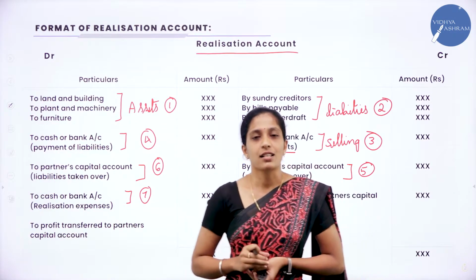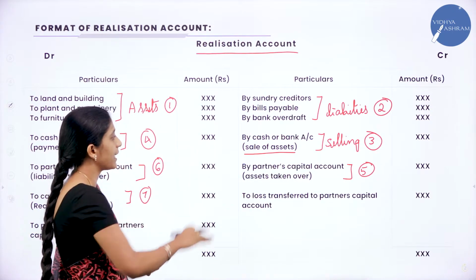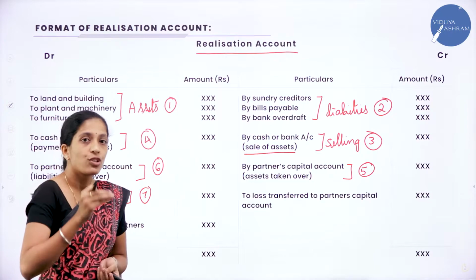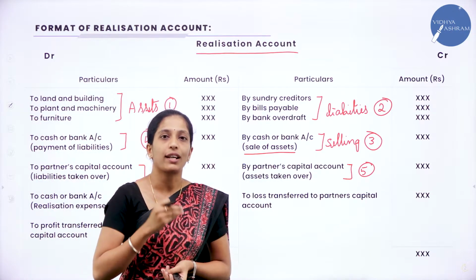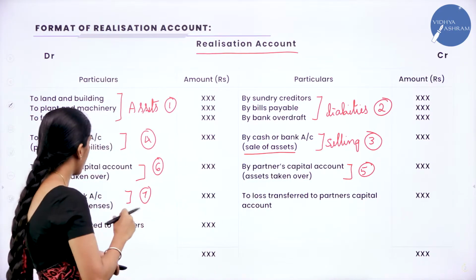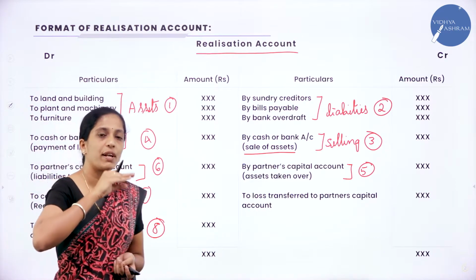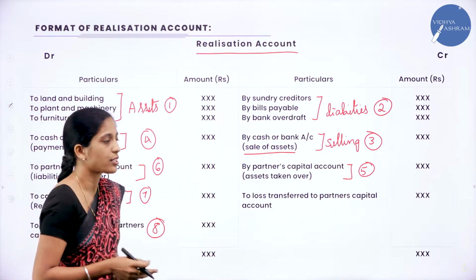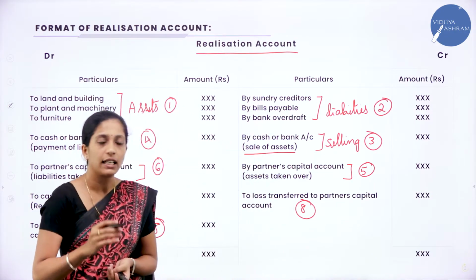Clear? Next. So we are done with recording all the transactions. After recording all these items, next we have to balance. After balancing, we'll come to know whether it is realization profit or realization loss. If it is realization profit, you will record it on the debit side. If it is realization loss, you will record it on the credit side.